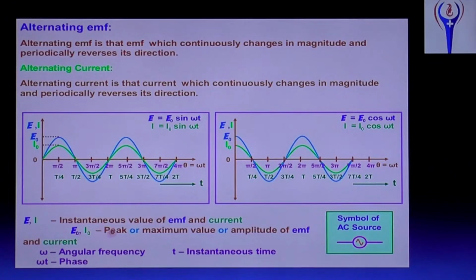E and I are the instantaneous values of EMF and current. E naught and I naught are the peak value or maximum value or amplitude. Already I said, amplitude of EMF and current. Omega is the angular frequency. T is the instantaneous time. Omega t plus phi is the phase, which equals theta, and phi will be the initial phase. That is only used for phase angle and all. That's why I explained it as just phase. Okay.